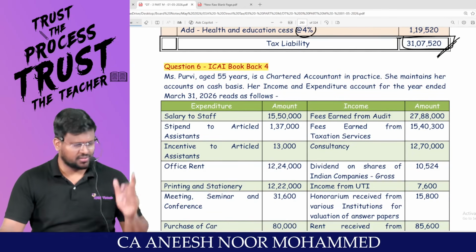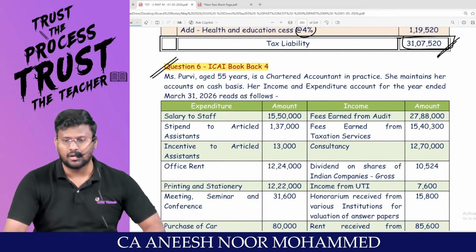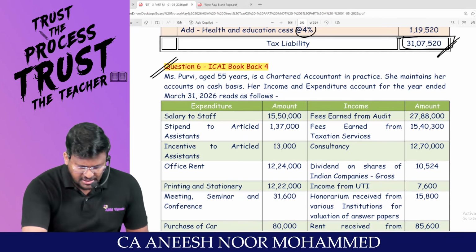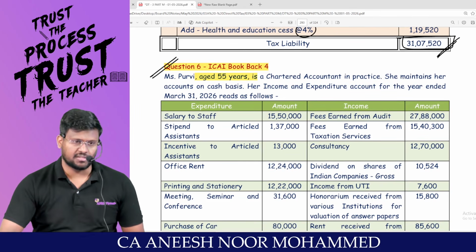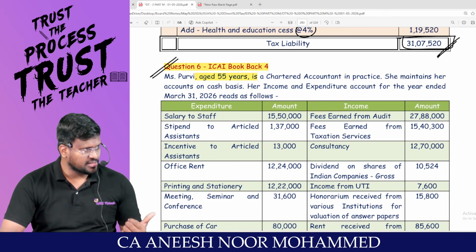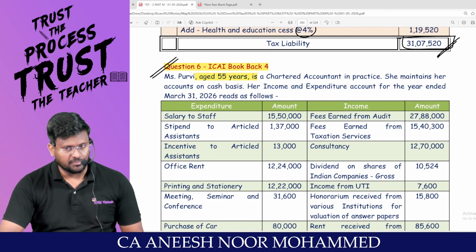We have done a lot of questions. The last question, question number 6, my dear lovable students. Miss Parvi, aged 55 years. Age is important. If it is, what tax regime?